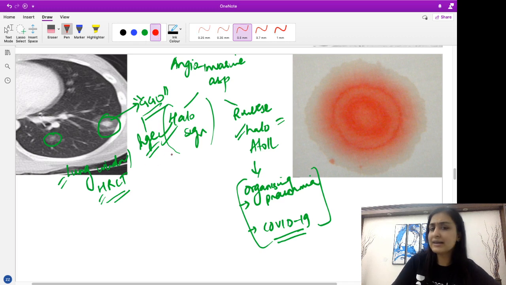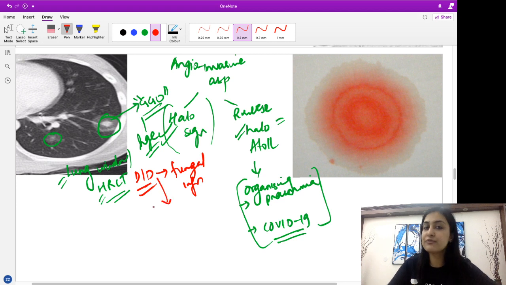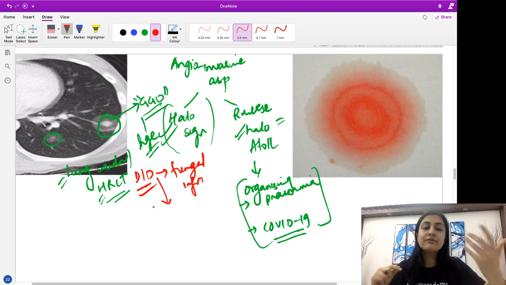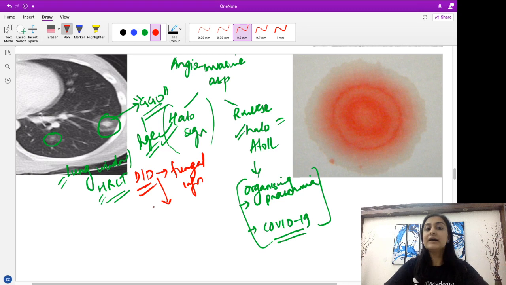Now, halo sign again is not specific for angioinvasive aspergillosis. Again, it will have differentials. What are the differentials? Where all can it be seen? So, it can be seen with any fungal infection, not just aspergillus, any angioinvasive fungal infection or any angioinvasive viral infection for that matter can produce a halo sign. Okay, apart from that, Wegener's granulomatosis.